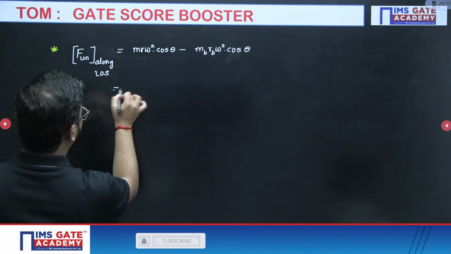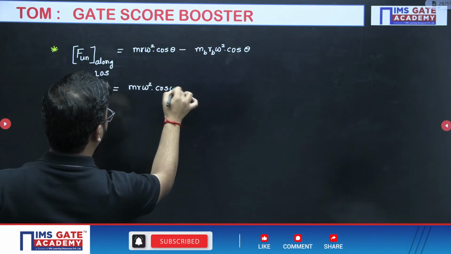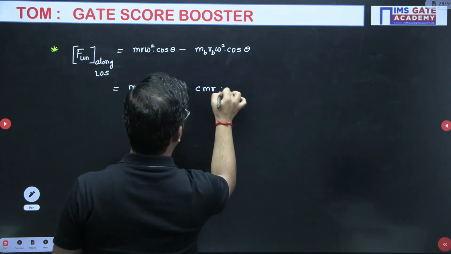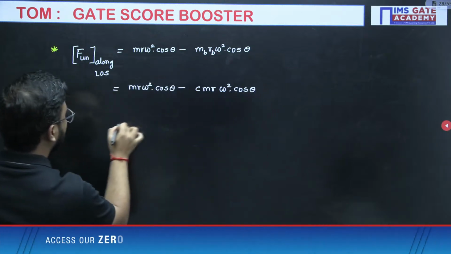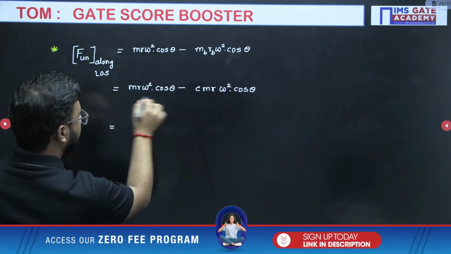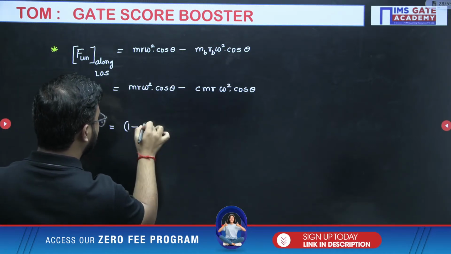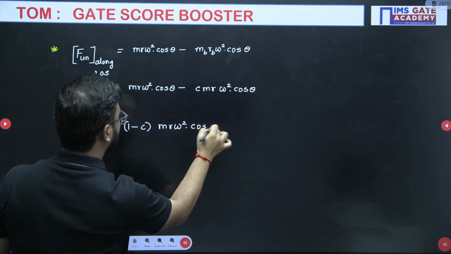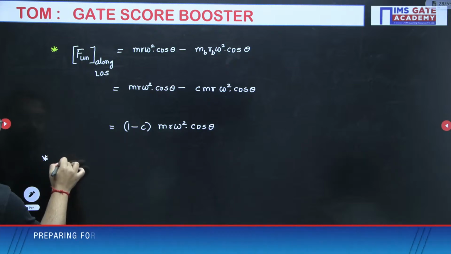So the formula will change accordingly: C M R omega square cos theta. So 1 minus C M R omega square cos theta, I will take common, so the remaining thing will be 1 minus C. This is the net unbalanced force along the line of stroke.